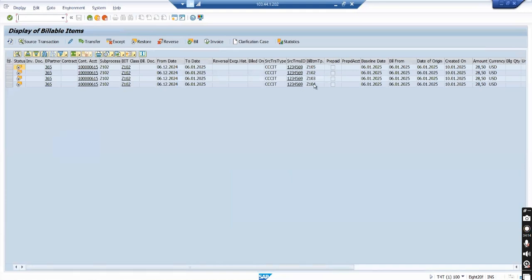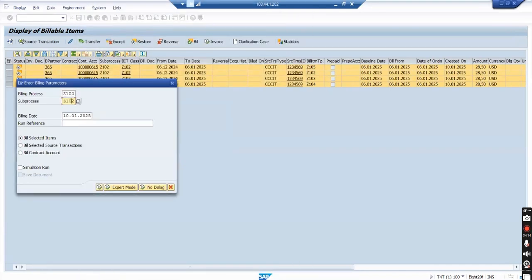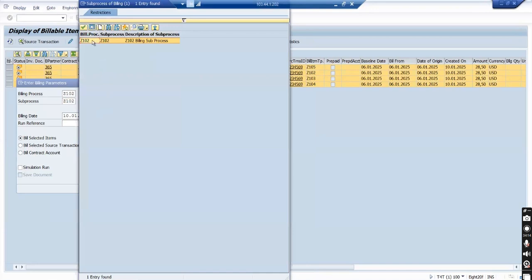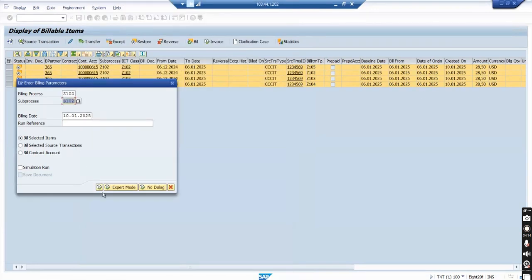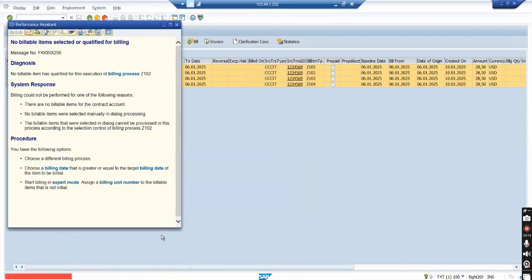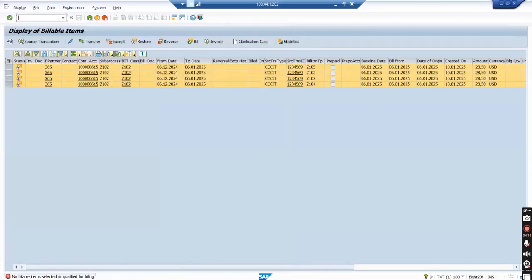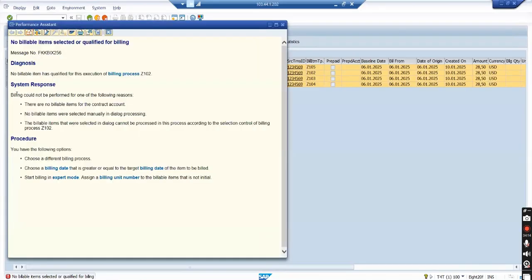Visibly, I don't see it. 1, 2, 3, 4, 5. 6, 1. This is 10, 1. Billing process 102. Billing. Okay, let me compare the billing process config. No, I did config. I did compare. Billing could not be performed.